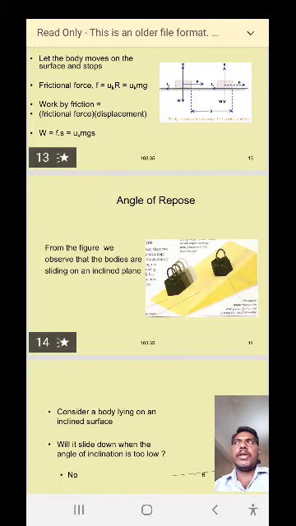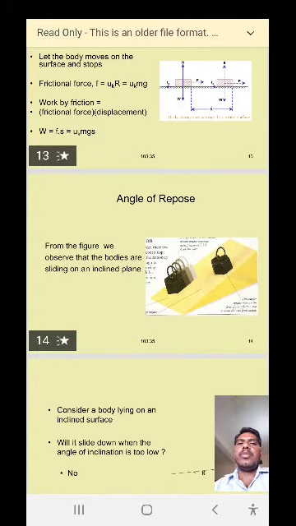According to the statement of work done, the amount of work done is equal to force into displacement. Here W is equal to Fs, where F is the force and s is the displacement, and it is equal to mu k into mg s, because F is equal to mu k into mg and s is the displacement.